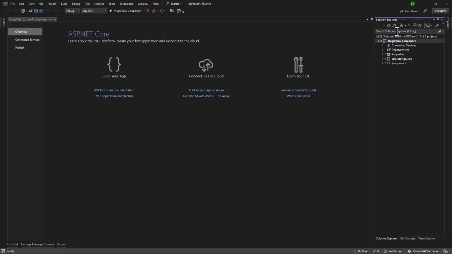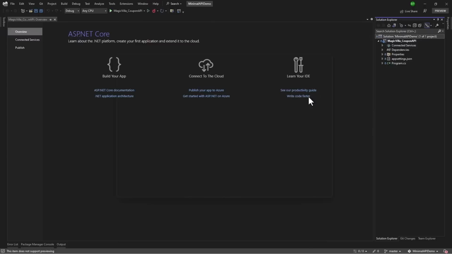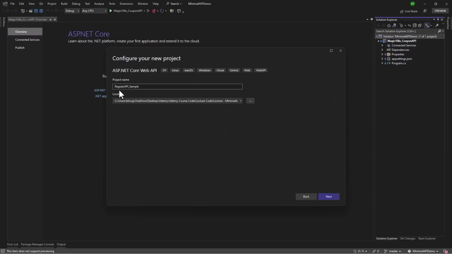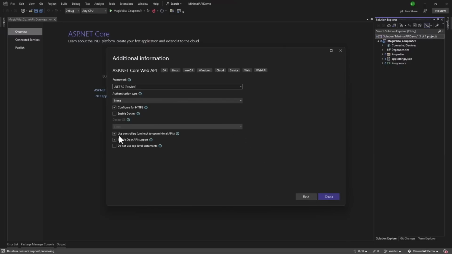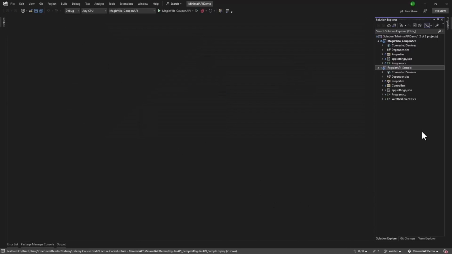Before we go through the files that we have in Minimal API here, let me create a regular API project. That way we can compare and see what is different. So in the solution here, we will add a new project and it will be an API project. I will call that regular API sample. Let me add that. We want to use the controller, so make sure that that is checked and we will hit the Create button. Perfect, that is created.